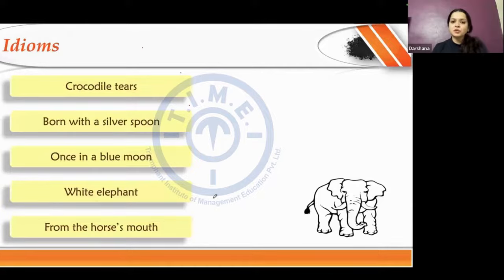So from the horse's mouth, what is from the horse's mouth? In earlier times, when I see a horse, it might be very difficult for me to really understand the age of the horse. So people who are expert at that can look at the teeth of the horse and gauge the age of the horse, right? Which is why the horse gives its age from its own mouth. That is why you say from the horse's mouth, meaning from the actual authentic source.